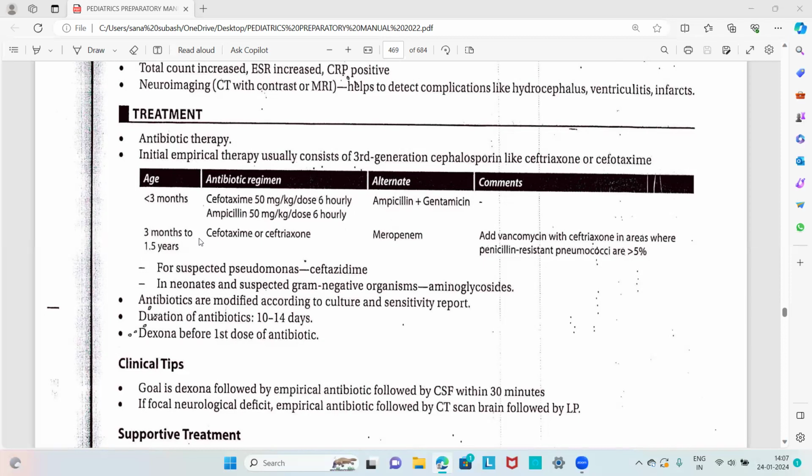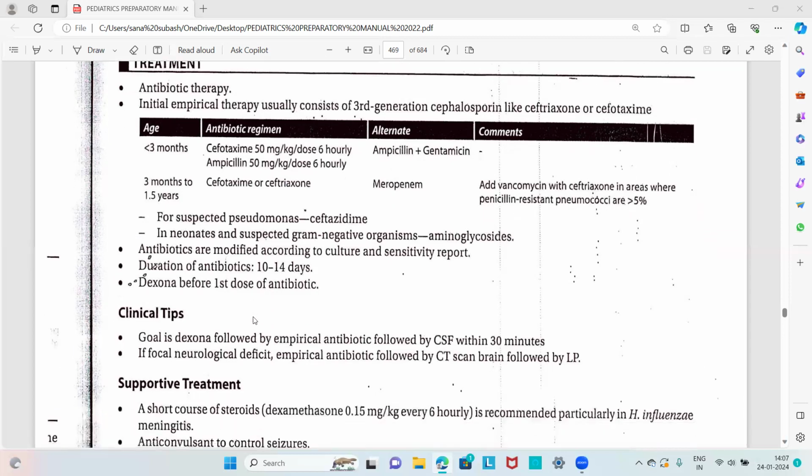And if the child is 3 months to 1.5 years, we have to give cefotaxime or ceftriaxone, and the alternate is meropenem. And add vancomycin with ceftriaxone in areas where penicillin-resistant pneumococci are greater than 5%. For suspected Pseudomonas infection, we have to give ceftazidime. In neonates and suspected gram-negative organisms, we have to give aminoglycosides. And antibiotics are modified according to culture sensitivity after this empirical therapy. The duration of antibiotics is about 10 to 14 days.